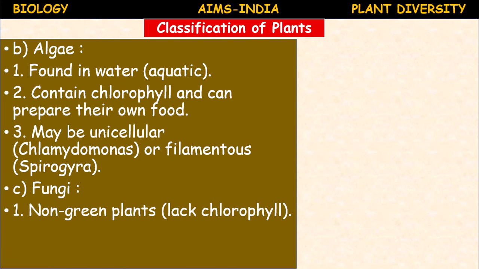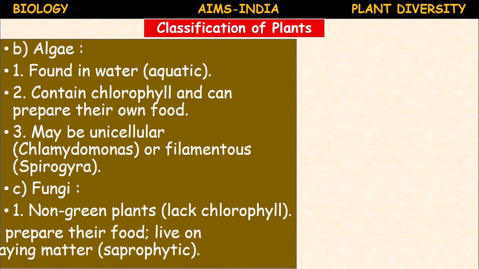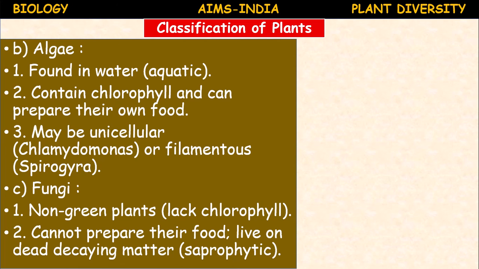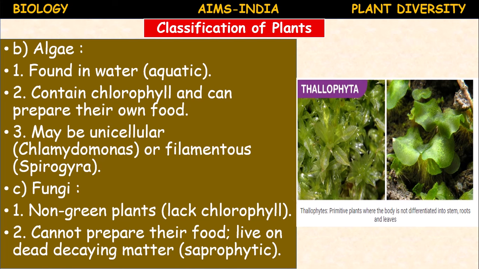And fungi. So here the concept we are learning in the introductory part. Fungi are non-green plants. They are non-green due to the lack of chlorophyll, and they cannot prepare their own food. They live on dead, decaying or decomposing organic matter. That's why fungi are called saprophytic organisms. You can see algae and fungi belong to a separate category, Thallophyta.